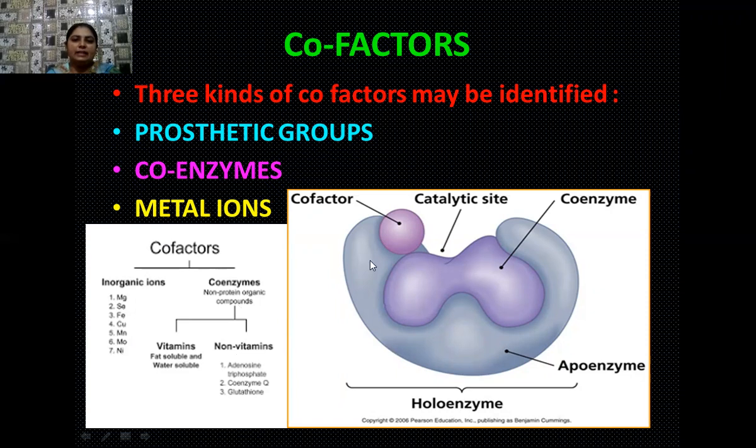Here you can see the enlarged view of the holoenzyme unit, which consists of a protein part known as apoenzyme. Near the active site, a cofactor is present, and coenzymes may be present. These coenzymes, which are a type of cofactor, increase the efficiency of this region, known as the active region, so that the substrate can easily bind with the enzyme and carry out the catalytic activity.